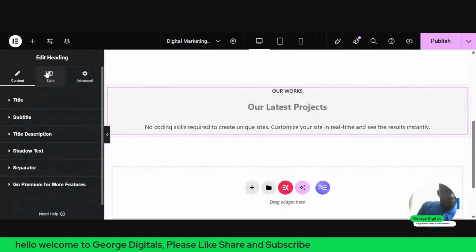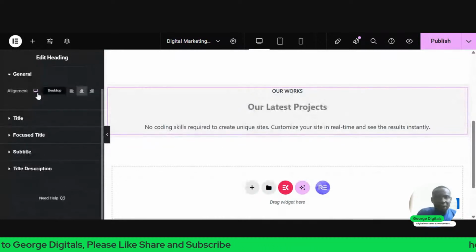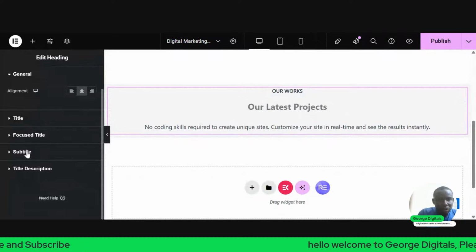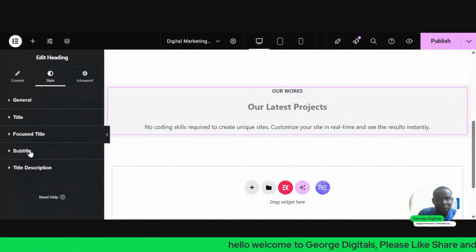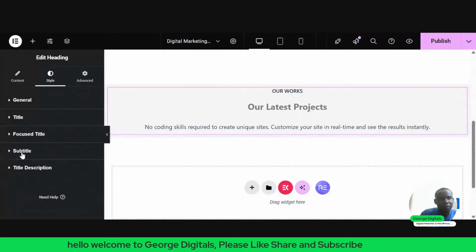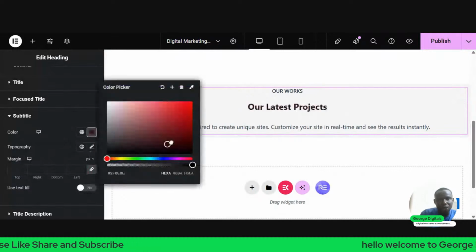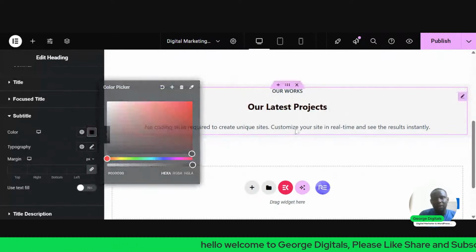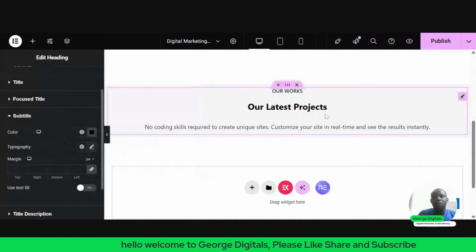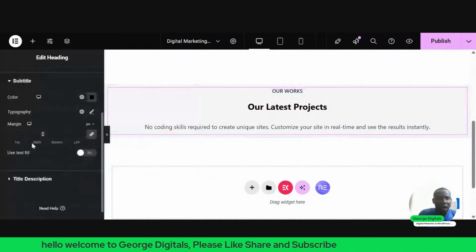Then under the style, I'll go to the subtitle. So I'll click on subtitle. So under the subtitle, I'll come to this place, you see color. I'll click on the color. I'll change the color to black. Now, after I've done this, I want to reduce the spacing between them.